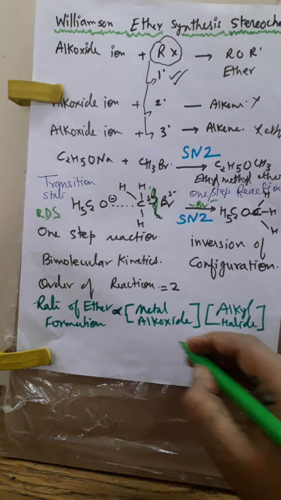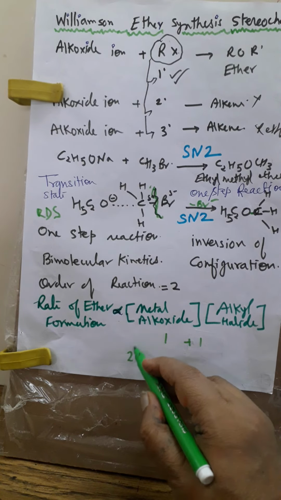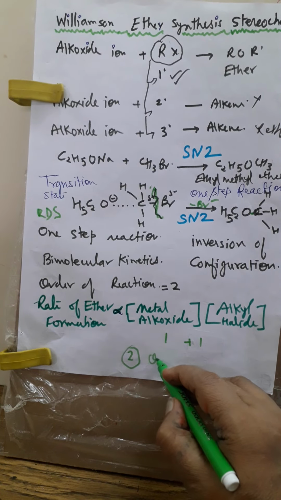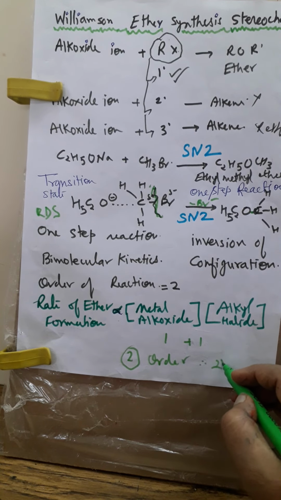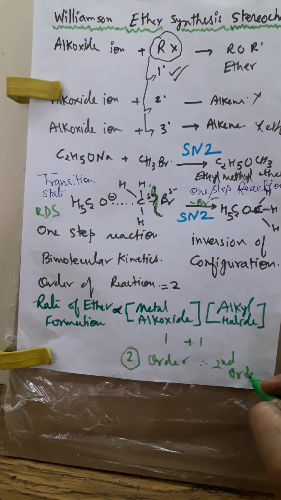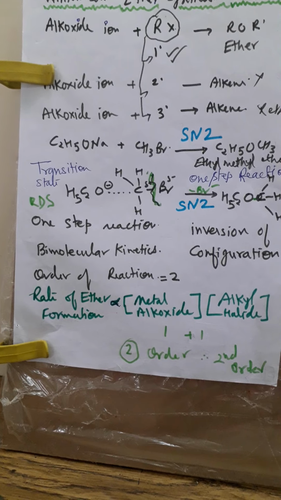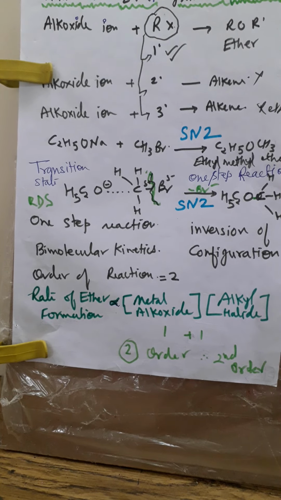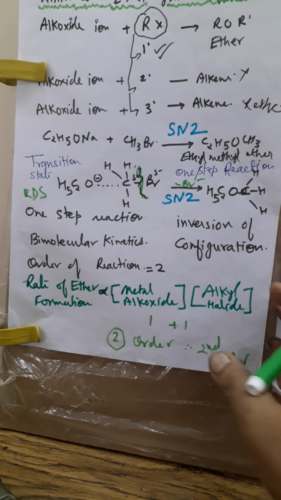Overall order is 1 plus 1, that is 2. So it is a second order reaction, which means the concentrations of both reactants are considered and they determine the yield of the product. Do you get all these points?